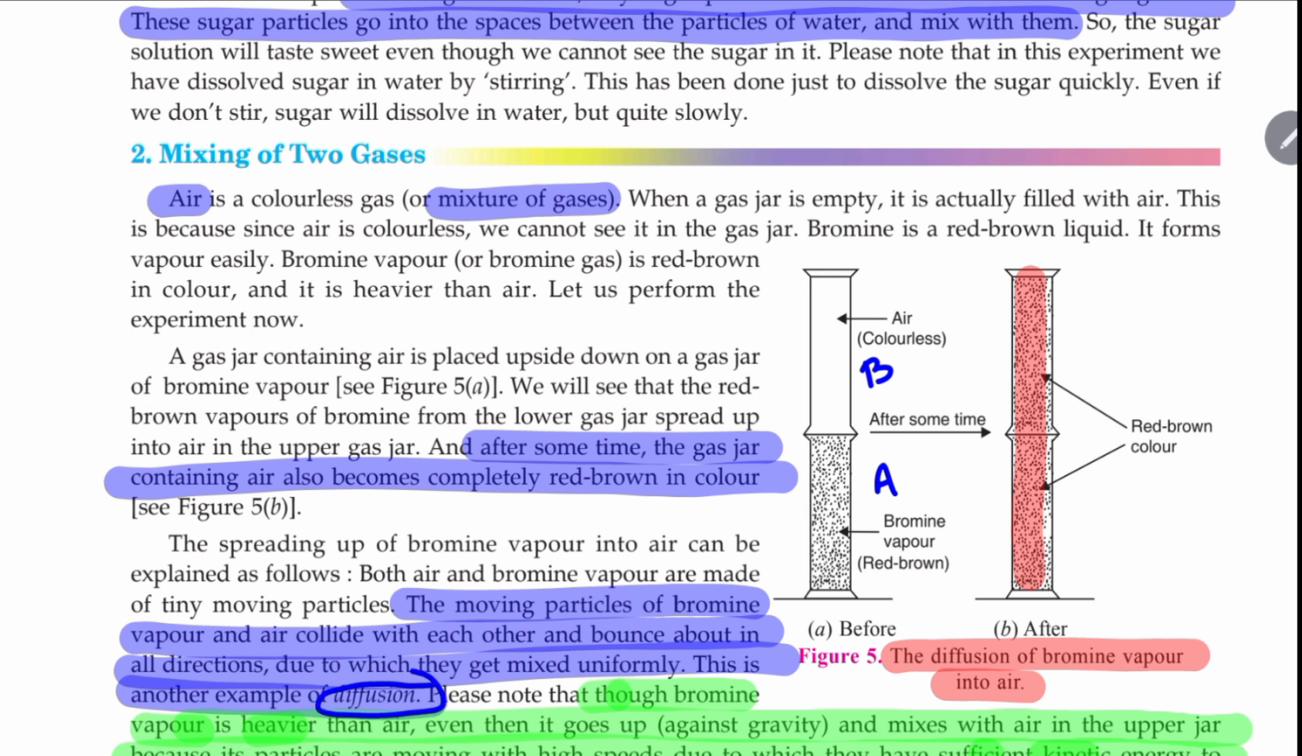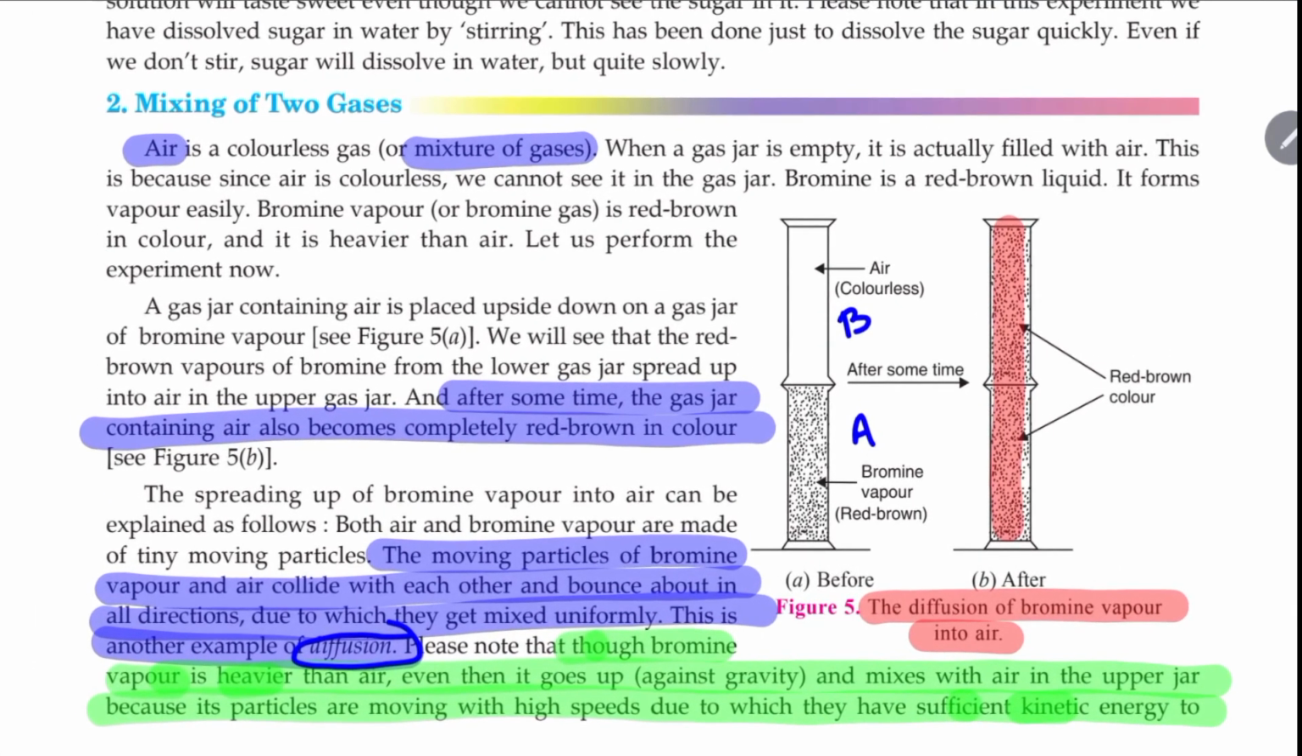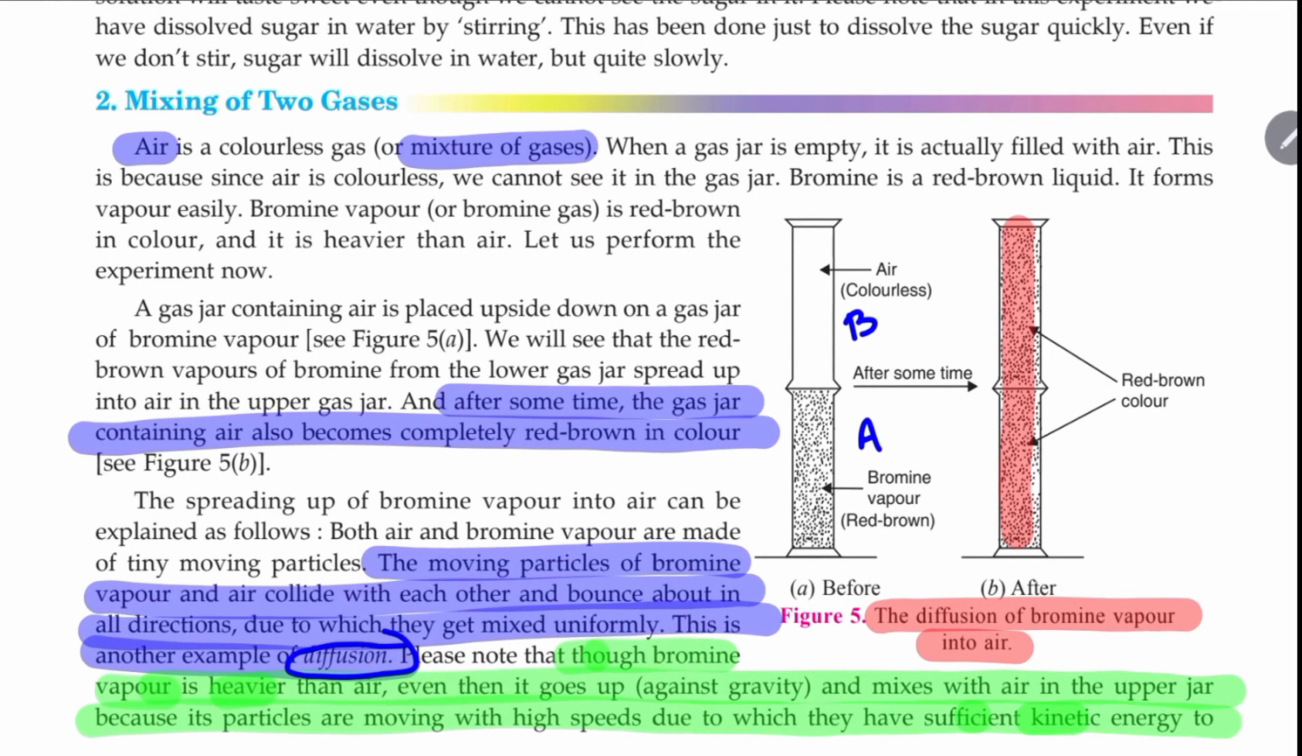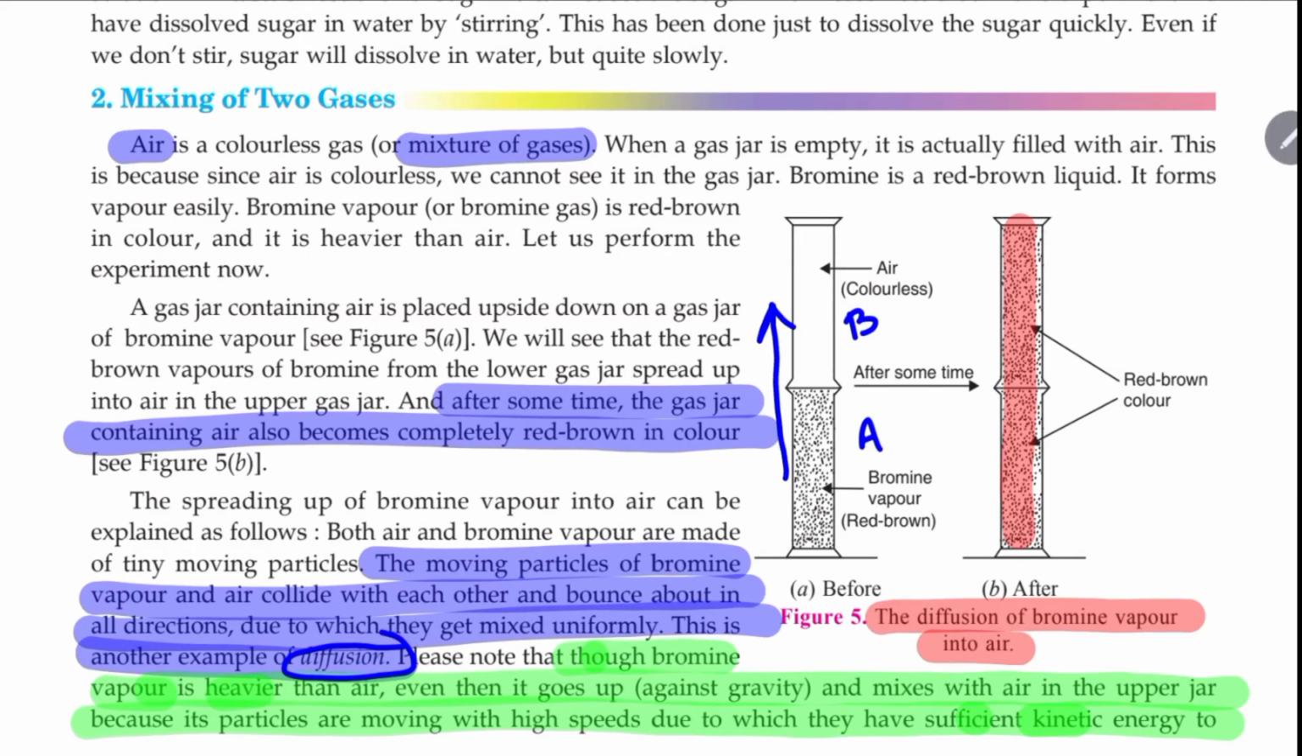And diffusion we have seen in solid and liquid, KMnO4 in water, sugar in water, that was also diffusion, and two gases also diffuse. So this is diffusion or intermixing of gases. Now here we can see that the bromine vapor is spreading out, from a lower jar to the upper jar. And finally, the entire jar contains vapors of bromine.